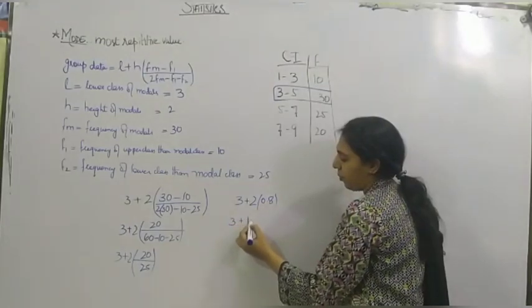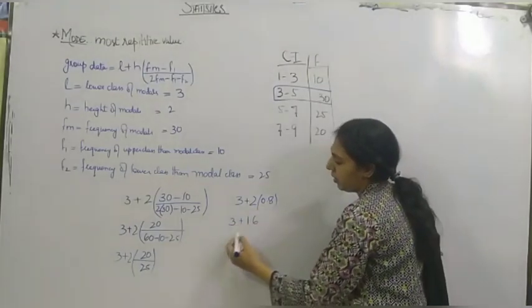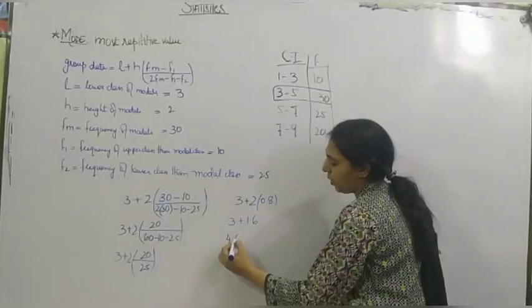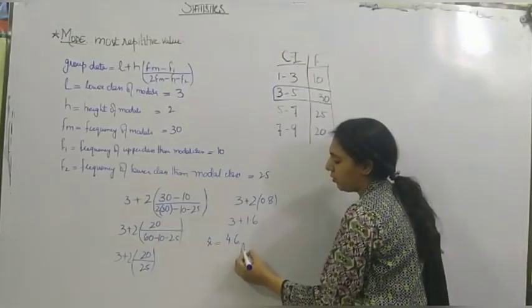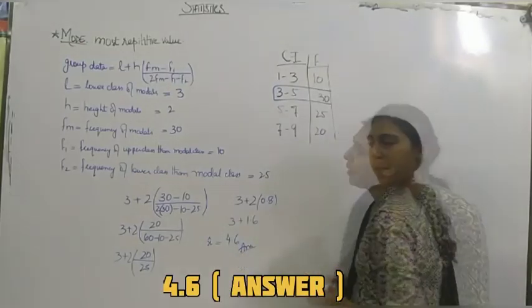Multiplied by 2 is 1.6. It will be 4.6. Our mode is 4.6 for this grouped data.